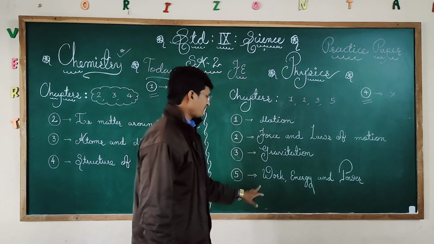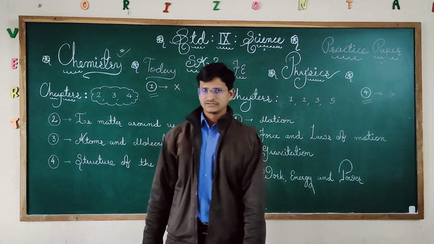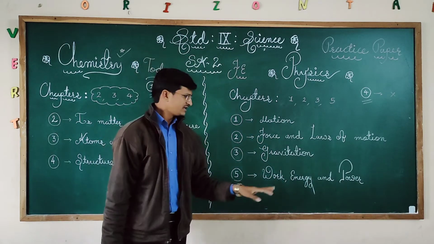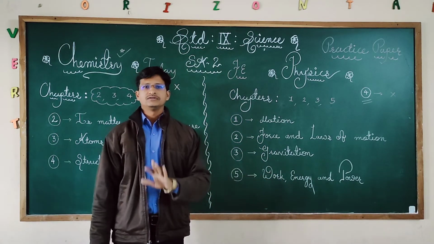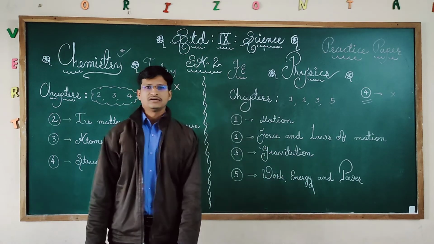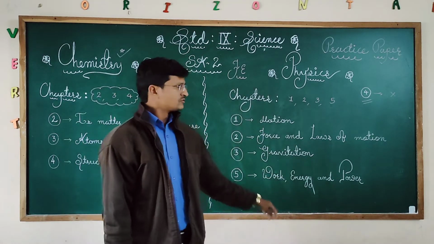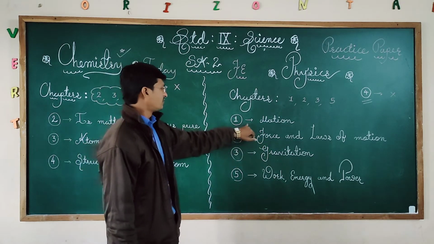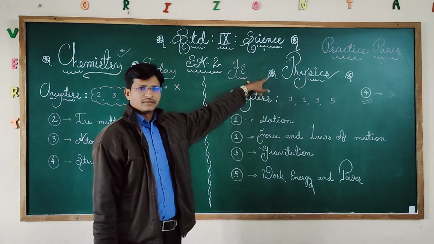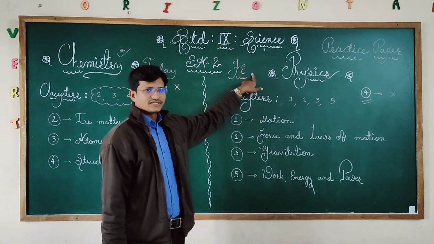Chapter number 5 is work, energy and power. That is a very easy chapter, and frequently many questions, even numericals, will be asked from this chapter also. So here you just consider chapters 1, 2, 3 and 5 will be coming for your final examination.